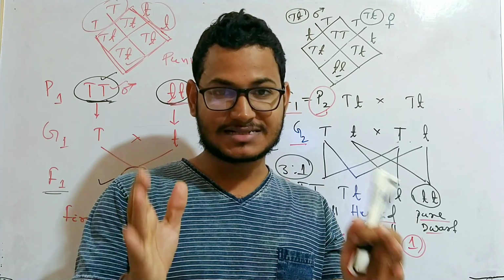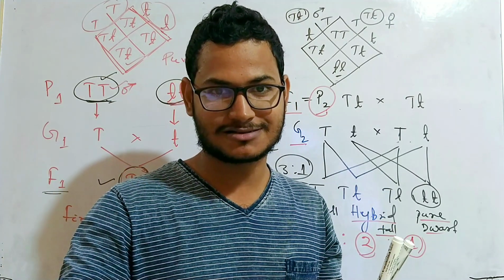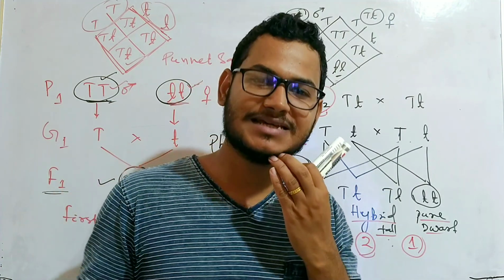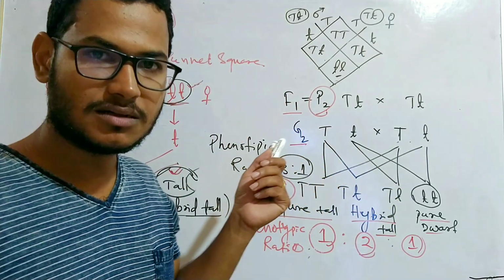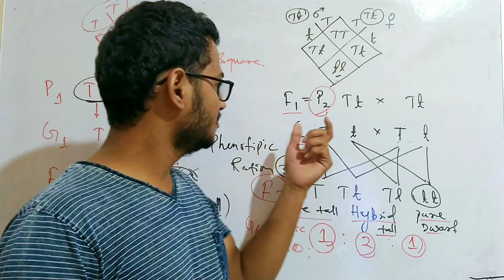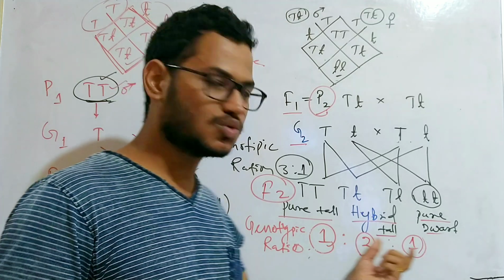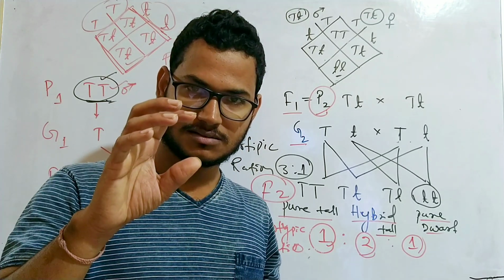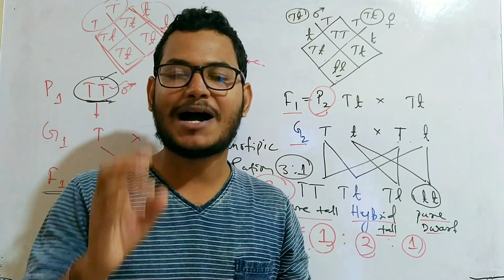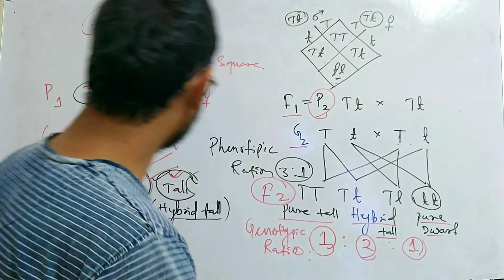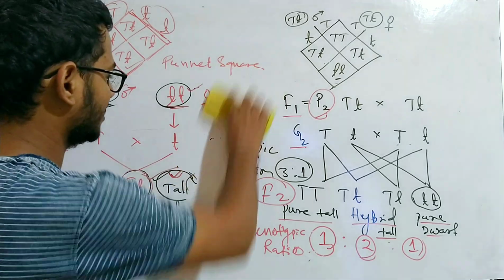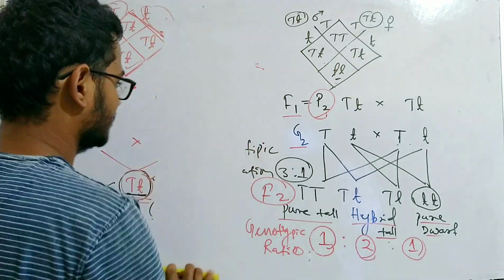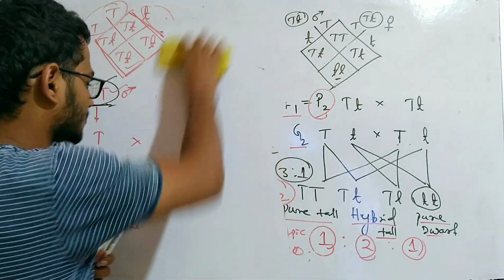Clear? So let's use mathematics in genetics, in biology. Here we can get the 1:2:1 ratio by making a binomial expression. Let's see how.